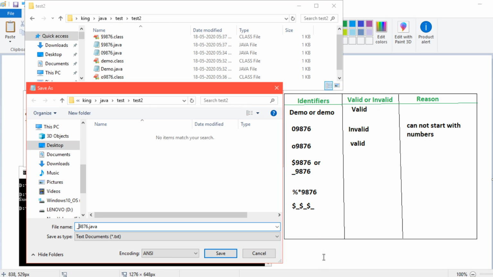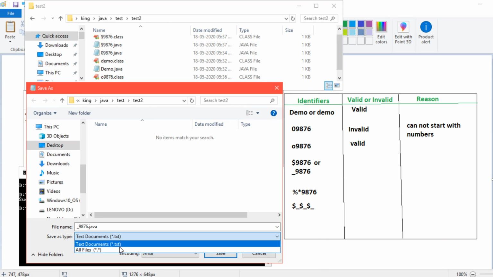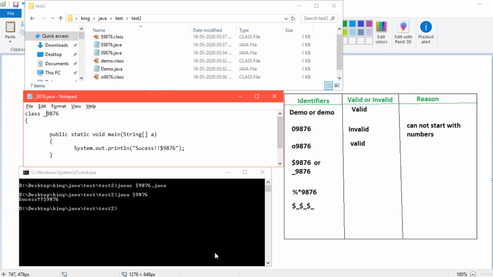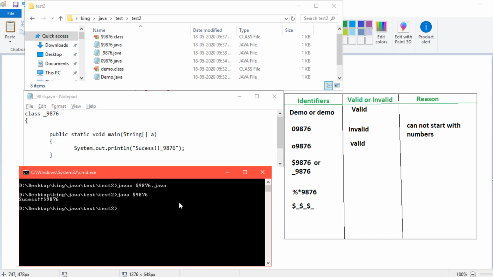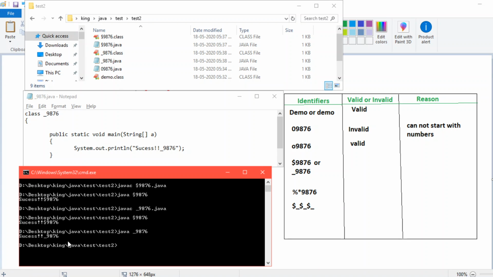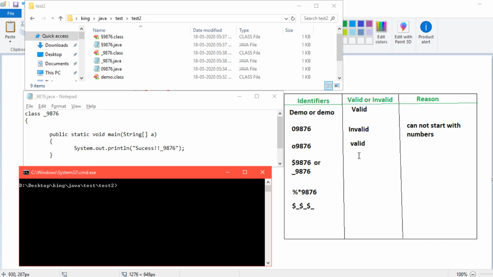Underscore, yeah. Let's do it quickly. Here I will just give underscore also. Save it. You guys just do it fast. I think, yeah, done. Oh, sorry, I have to run the underscore one. Okay, yeah, we are getting. Now we have, yeah, this is the valid one.